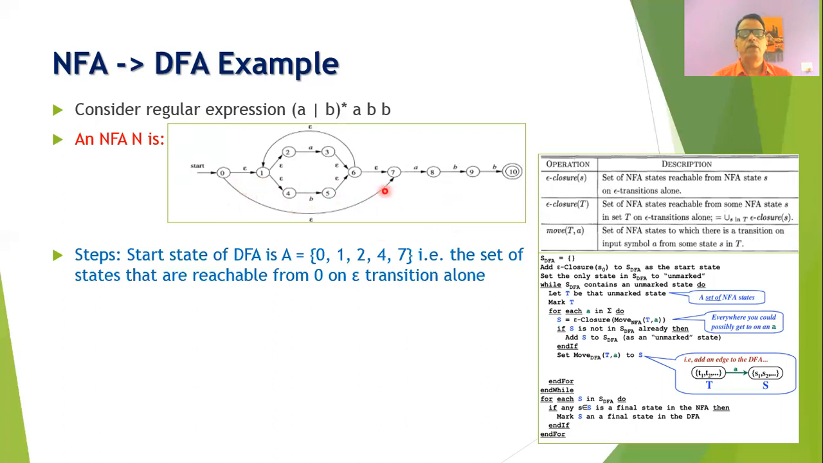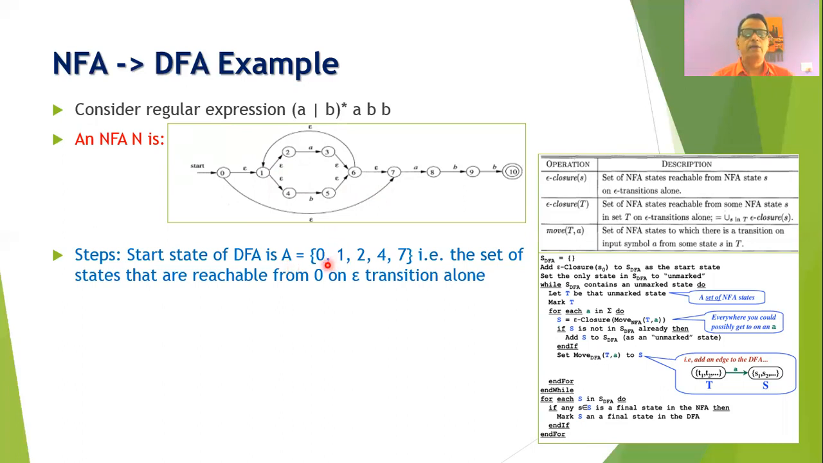From 0, we can go to 7. From 1, we can go to 2. From 1, we can go to 4. And therefore, you can say that 0, 1, 2, 4, and 7 will constitute the first state of the DFA. Suppose we call it state A.